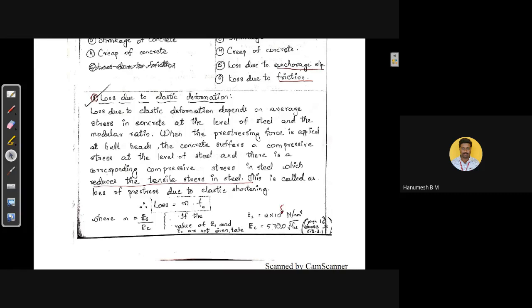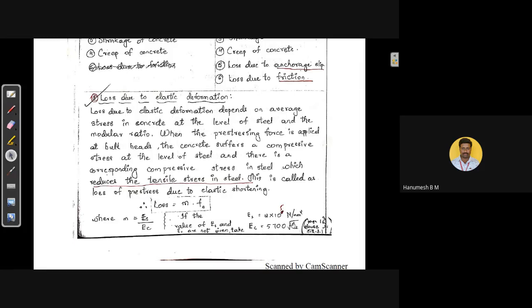This provision is provided in page number 16, clause 5.2.3.1 of IS 1343-1980. That is the design codebook for the pre-stressed concrete. So Young's modulus of steel we need to take as 2 into 10 raised to 5 Newton per mm square, and Young's modulus of concrete 5700 root fck.